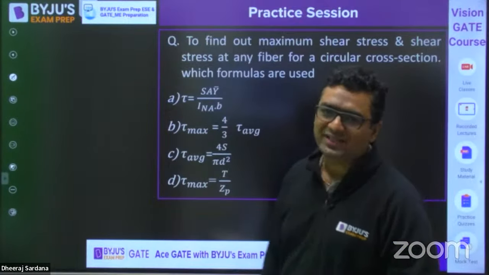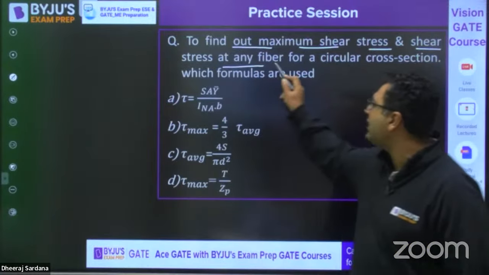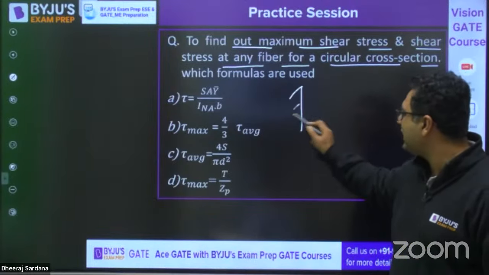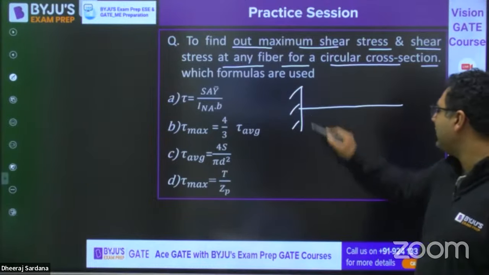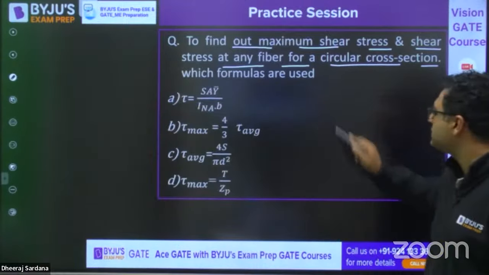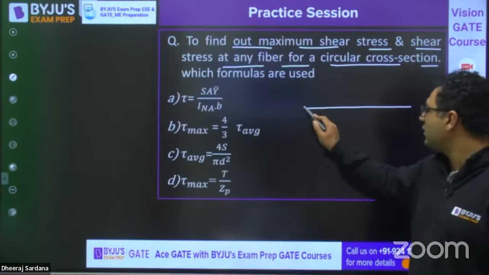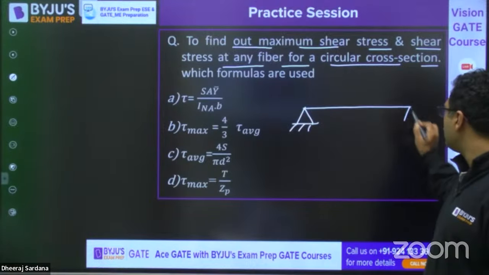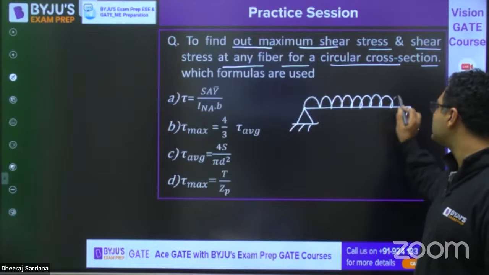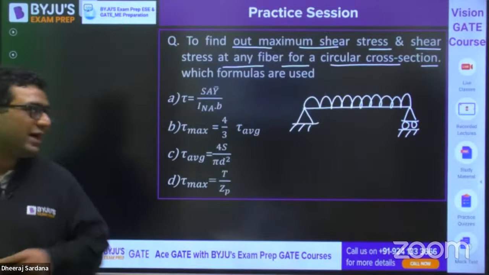This is for the shear stresses. To find out maximum shear stress and shear stress at any fiber for a circular cross section, let us say this is the case that a beam is loaded. We are talking about shear stresses in beams and circular cross section is mentioned. This loading is also mentioned, so that you do not get confused whether they are asking about shear stresses in the beams or about the shaft. Then you need to answer about this.